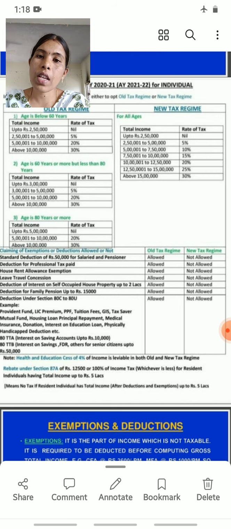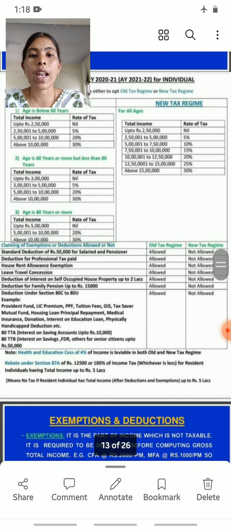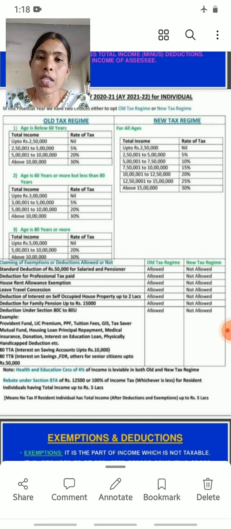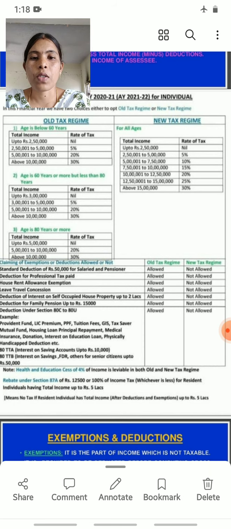15%. Then next, the income is 10 lakhs 1 rupee to 12 lakhs 50,000 rupees, 20% is the tax rate. Then next, the income is 12 lakhs 50,000 1 rupee to 15 lakhs, 25% is the tax rate.